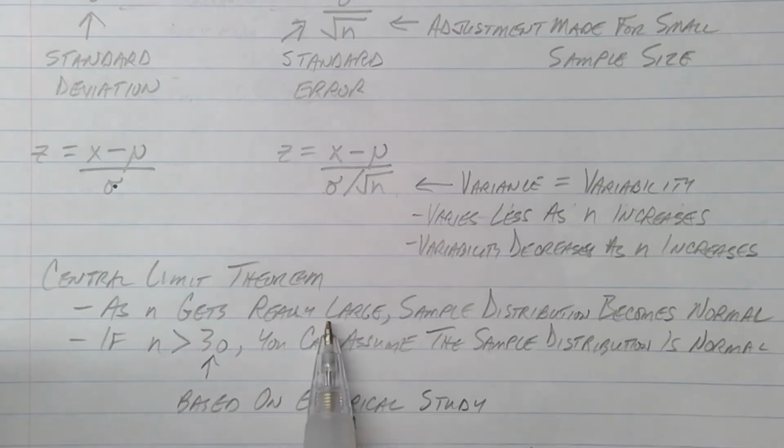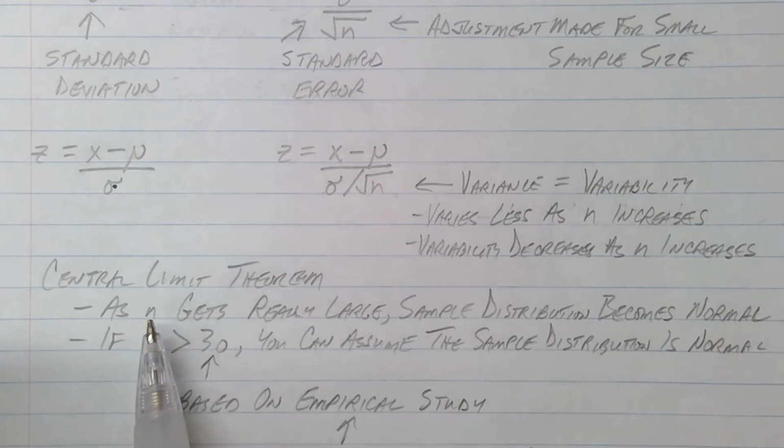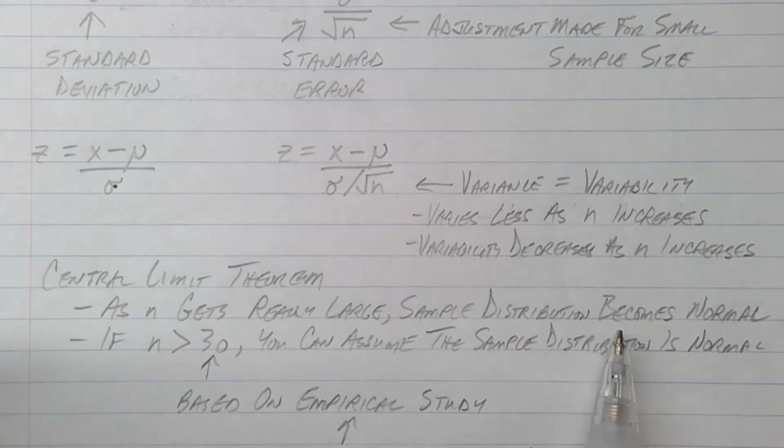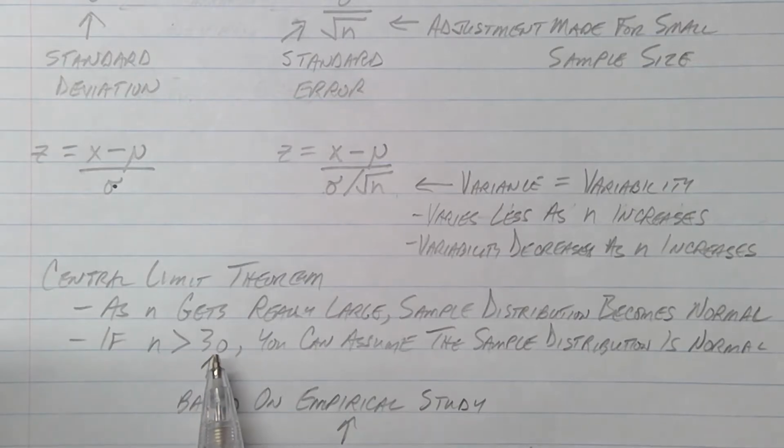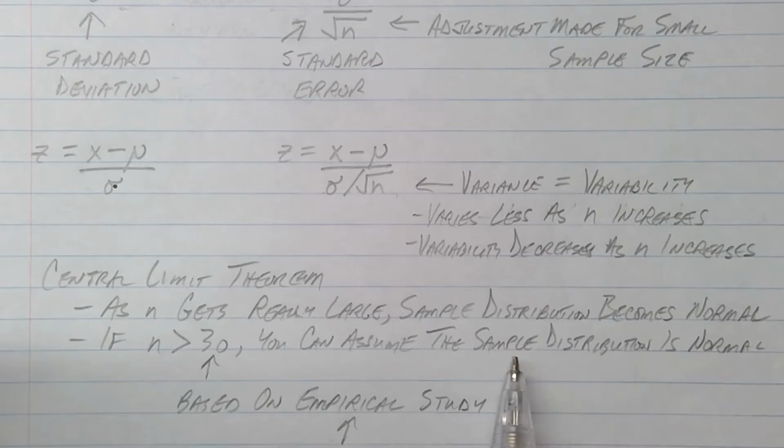As your sample gets bigger, your sample distribution becomes normal. If you just weigh like 1 cow or 2 cows or 3 cows, there's no telling what could happen, and you can't really draw a normal distribution curve. But they've noticed that as long as you take 30 measurements or 30 weights or 30 surveys or interview 30 people, as long as the number of data points is 30 or bigger, now we can assume that the distribution shape of your sample will be normal. It will be in a normal curve shape.